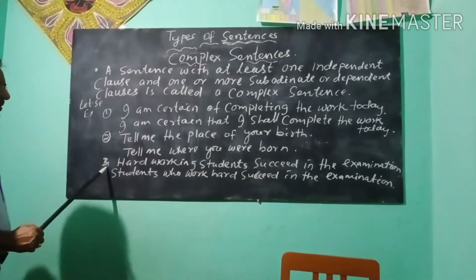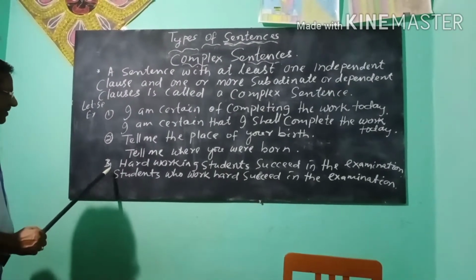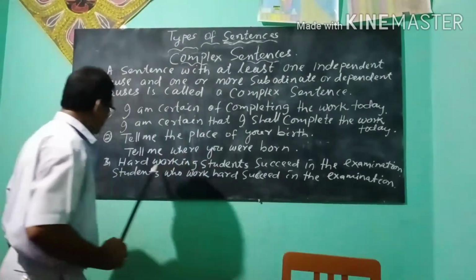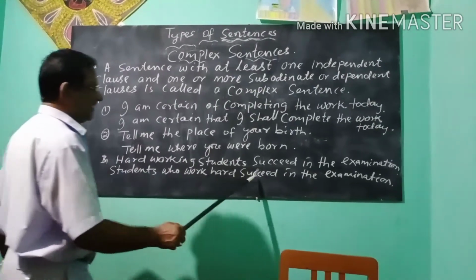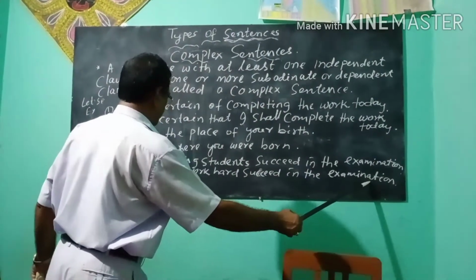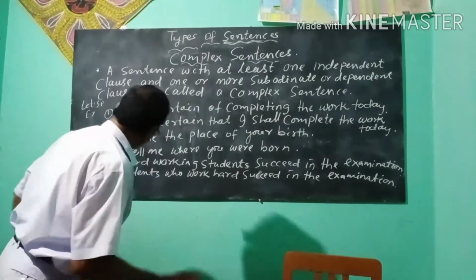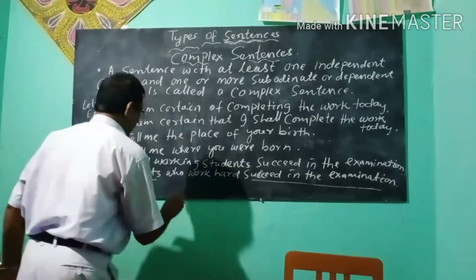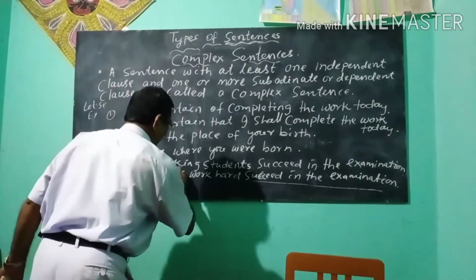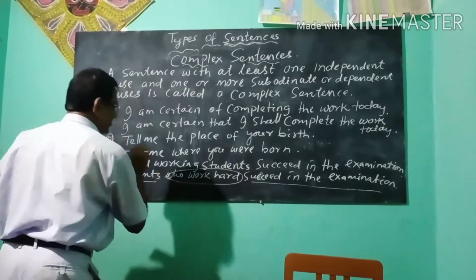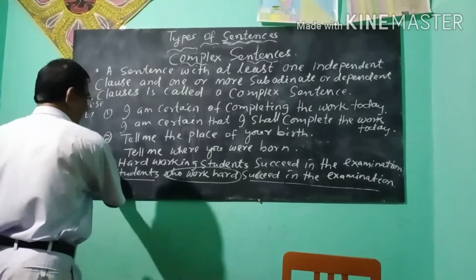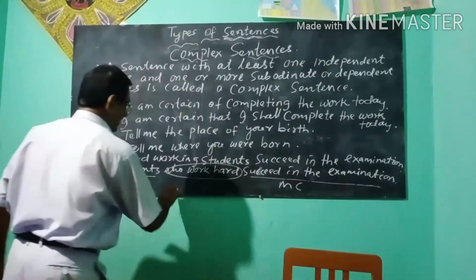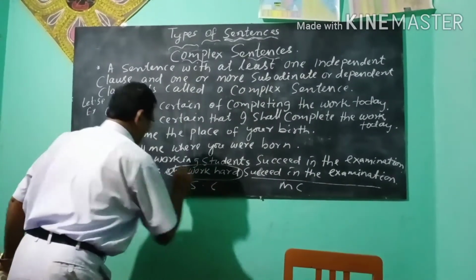Next, come to sentence number 3: Students who work hard succeed in the examination. Students succeed in the examination is the main clause, MC, and who work hard is the subordinate clause, SC.